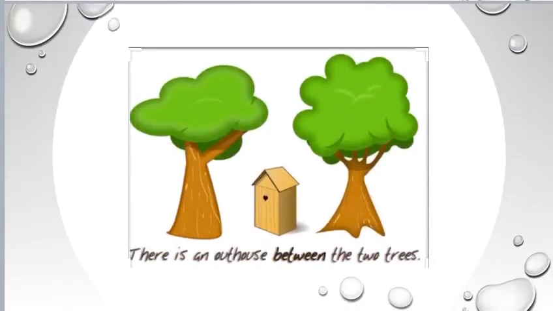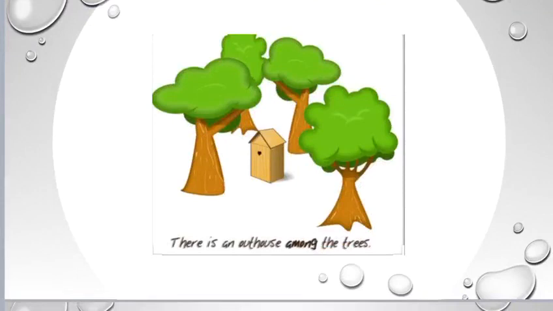Let's practice some sentences. Here, dear kids, you can see an outhouse is in the middle of two trees. So, if you need to speak this sentence, how will you say? Yes, you will say, there is an outhouse between the two trees. Here we are using between because the outhouse is in the middle of two trees.